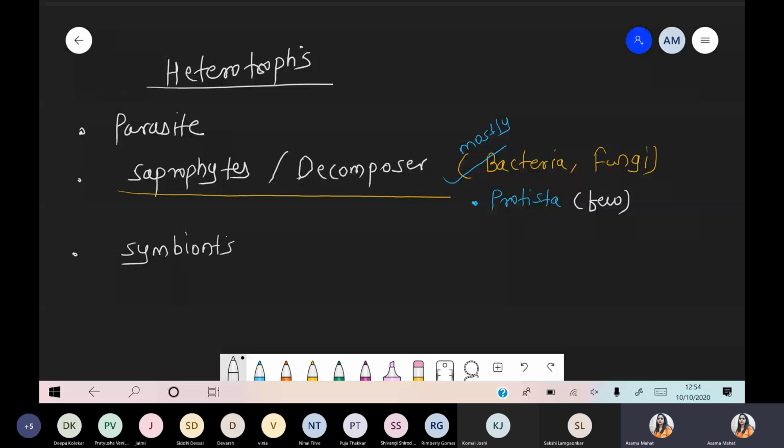But please remember, even Protista come under the category of saprophytic or decomposers, but there are very few examples of Protista that act as saprophytes. The detailed explanation we'll discuss in kingdom Protista. But remember, under the decomposers category a total of 3 organisms come. Number 1 bacteria, number 2 fungi, and number 3 Protista. Got it? This point is clear, everyone? Yes or no?